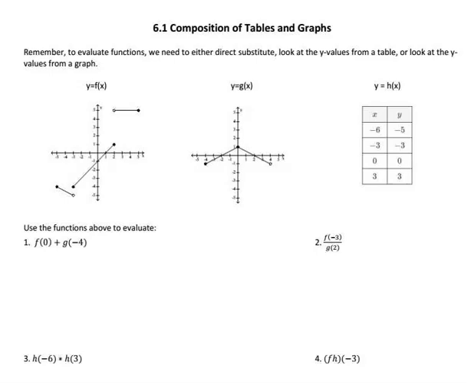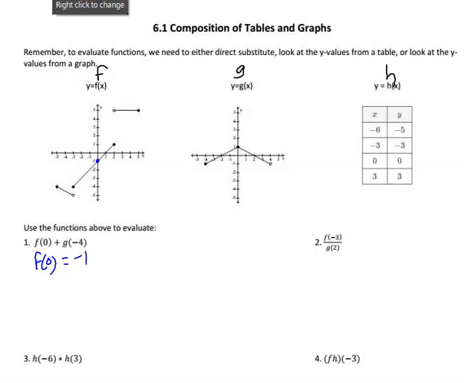So, on this first one, we have three graphs here. This one is f, this one is g, and this one is h. So make sure when they tell you which one to look for that you go to the right one. So f of 0 means we're going to go to the f one and go to 0. And when we go to 0, the y value is -1.